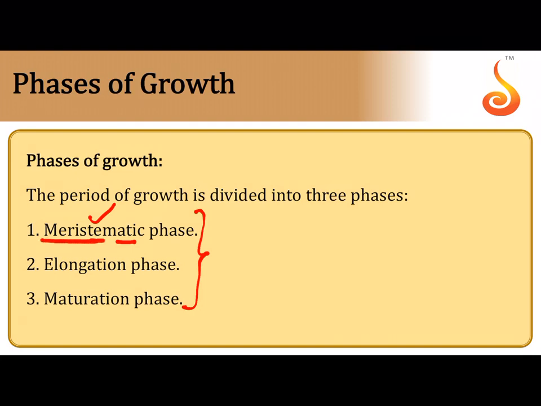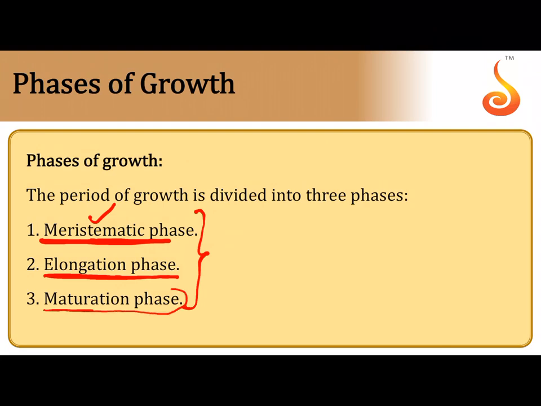Their only goal is to keep dividing. Then later, once they are done with their division, they will start elongating, the number of vacuoles will increase, their cell wall becomes thicker and thicker, secondary cell wall thickenings are laid, and ultimately the cell stops dividing.